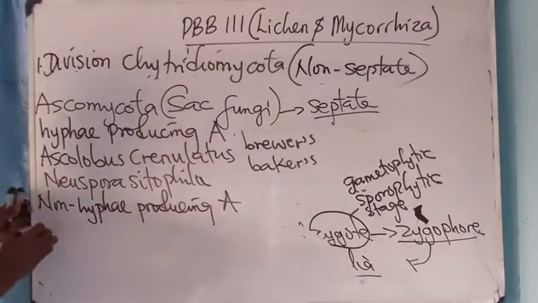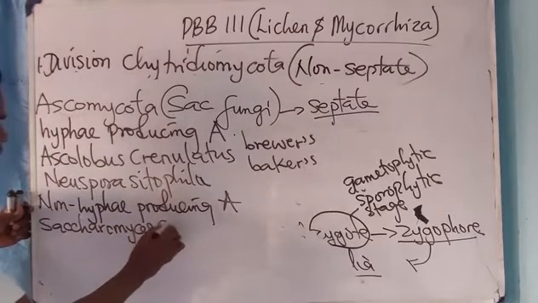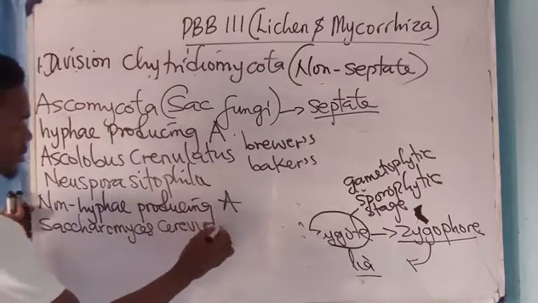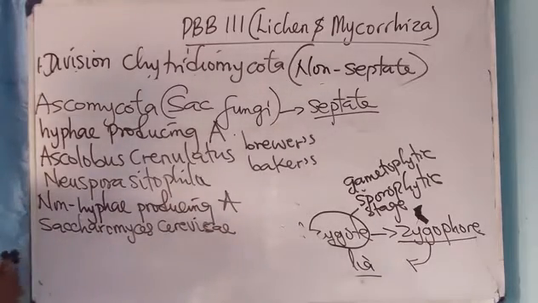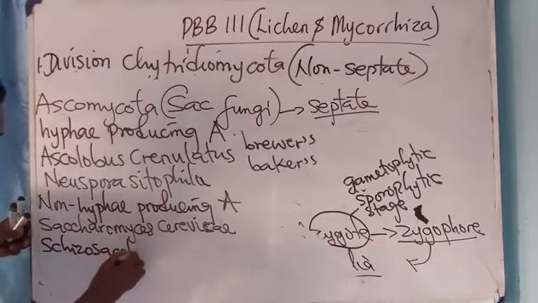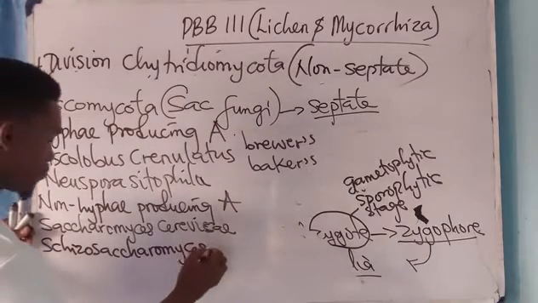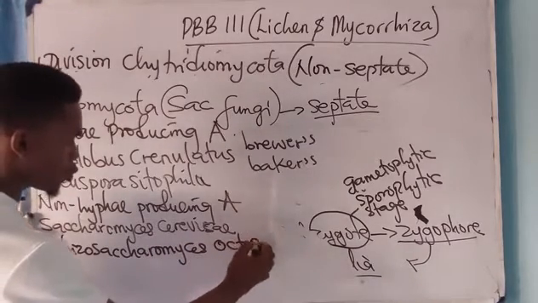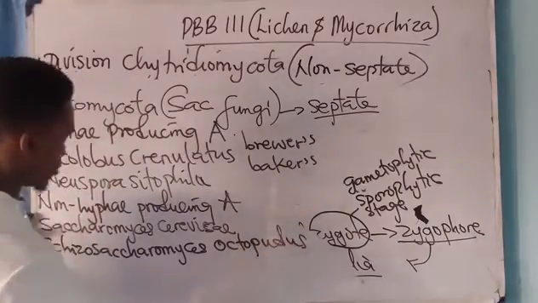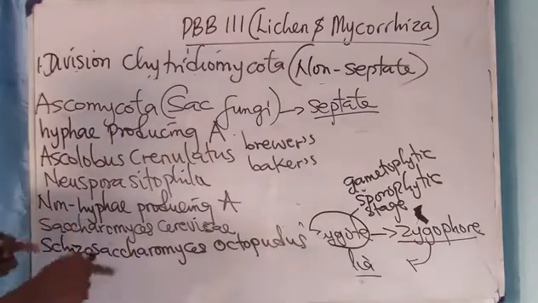Examples are Saccharomyces cerevisiae, and a type of yeast called Schizosaccharomyces octosporus, which is a type of what?